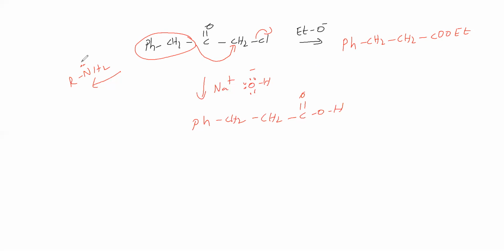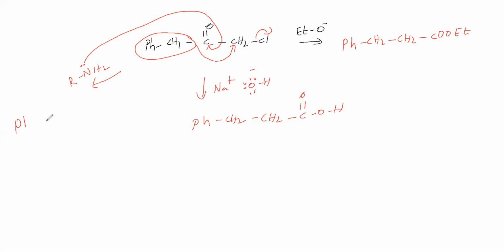This N is attacking this carbon, Cl is leaving. N will not attack this carbon, N will attack the carbonyl carbon. Therefore, what is the product we will get?